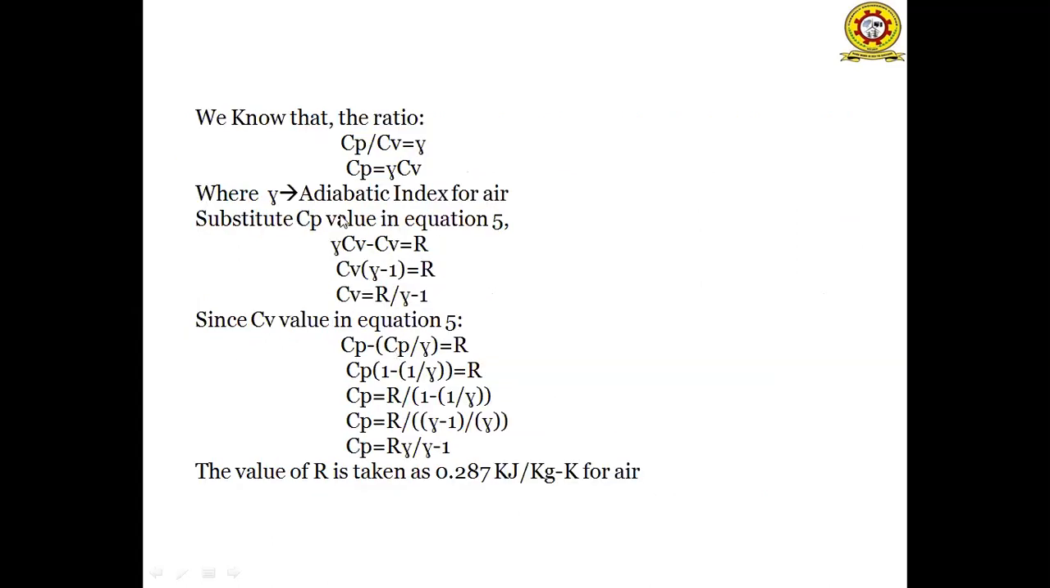We know that, again from Reynolds law, Cp by Cv is equal to gamma. So Cp is equal to gamma into Cv. This relation between Cv and Cp in terms of gamma and R was described in our previous session. The value of R is taken as a constant, 0.287 kilojoules per kg Kelvin.